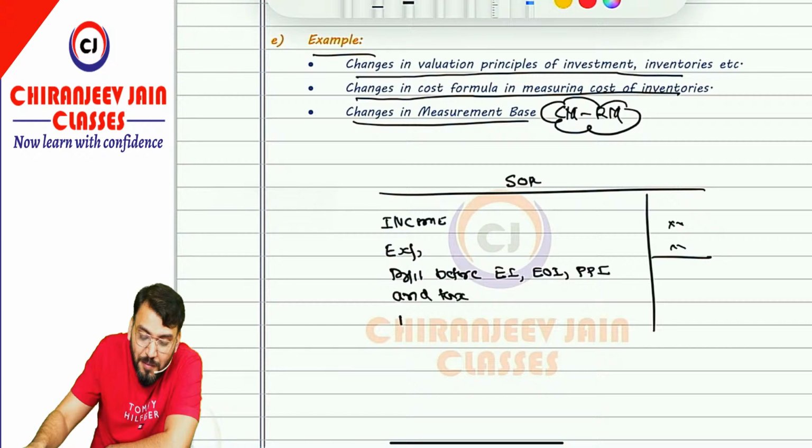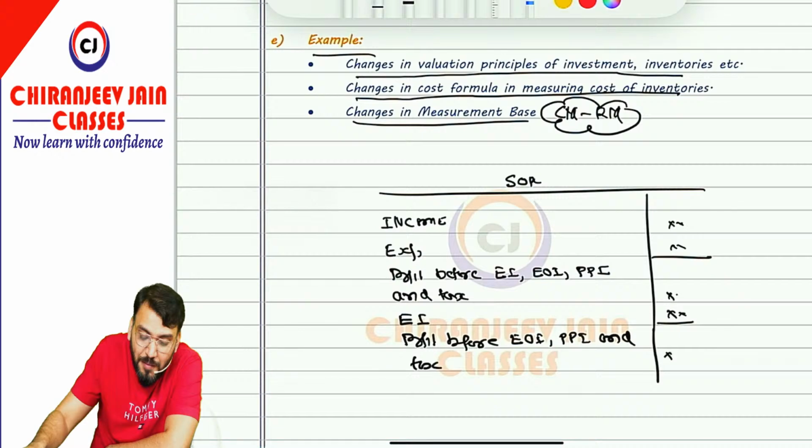Then first we disclose exceptional item. We'll do plus minus. This will become profit before extraordinary item, prior period item and tax.